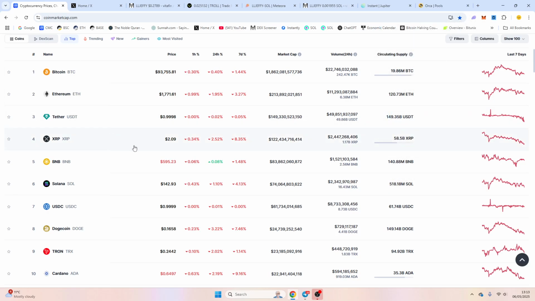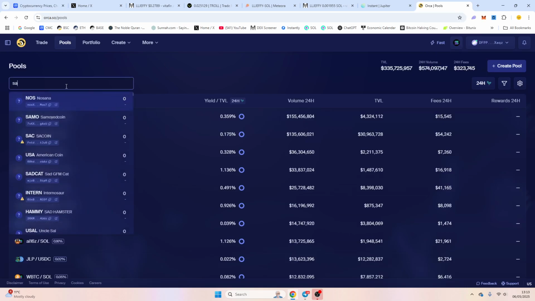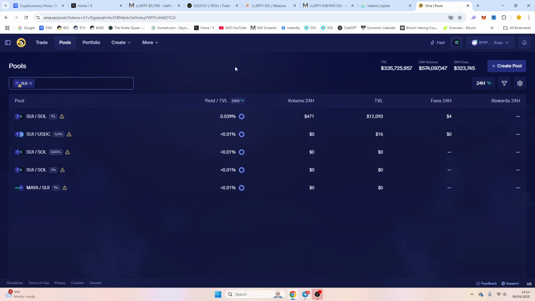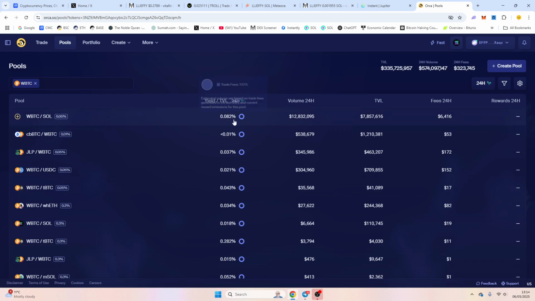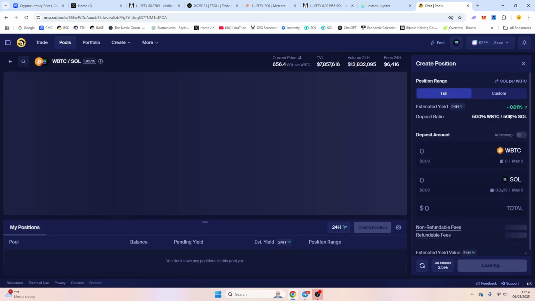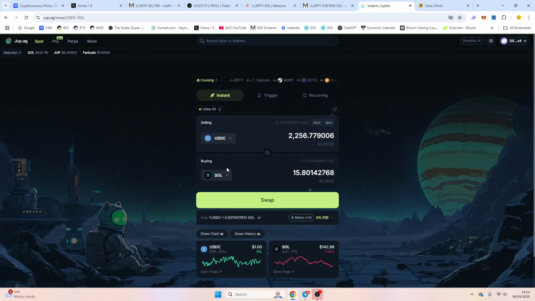So if you've got some money in your wallet, what you want to do is find what you want to yield farm. Let's say, for example, we want to yield farm Sui. Let's try and find a Sui pool on here. So we've got Sui Wormhole, and what have we got? We've got a TVL, maybe not Sui. Let's just go with Bitcoin itself. That's the best example. Now, this one is yielding not great. So let's buy some Bitcoin here. Always grab the contract from here so you don't buy the wrong thing.